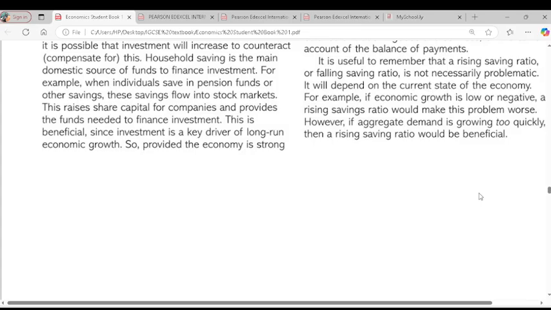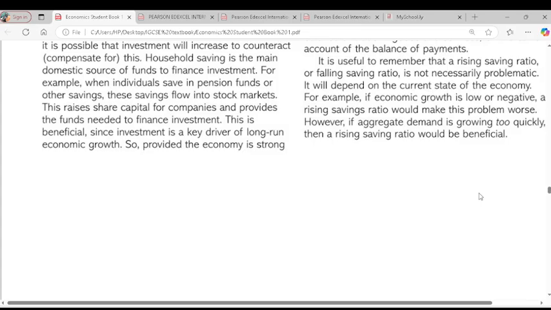So here, saving more in an economy that is in decline will make the situation worse. Clear? However, if aggregate demand is growing too quickly, then a rising saving ratio will be beneficial. If aggregate demand is growing at a faster rate, it will bring about inflation. So people should start saving at that point in time. A rise in saving ratio when aggregate demand is increasing would be beneficial to the economy, because it simply means people will stop spending and start saving. Then demand pull inflation would reduce. Because if care is not taken with increasing aggregate demand within the economy, firms will respond by increasing the prices of goods and services, and that will bring about demand pull inflation.